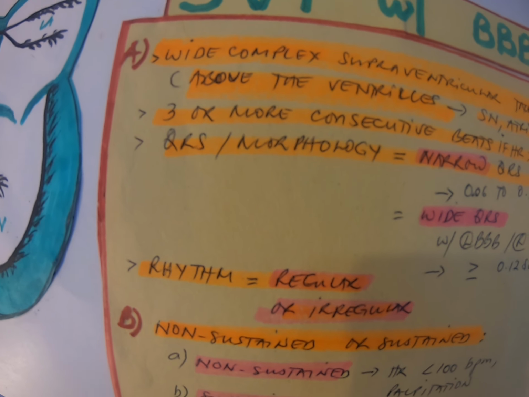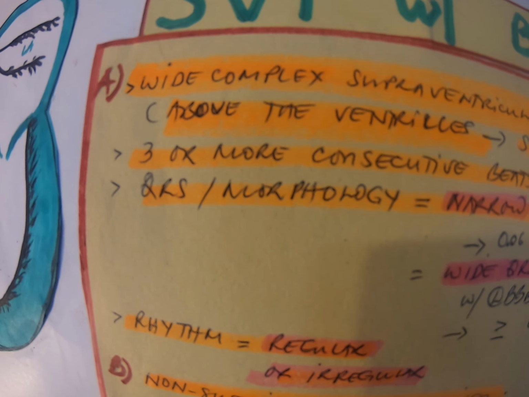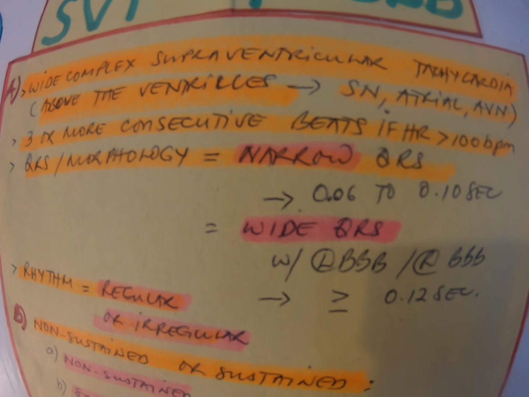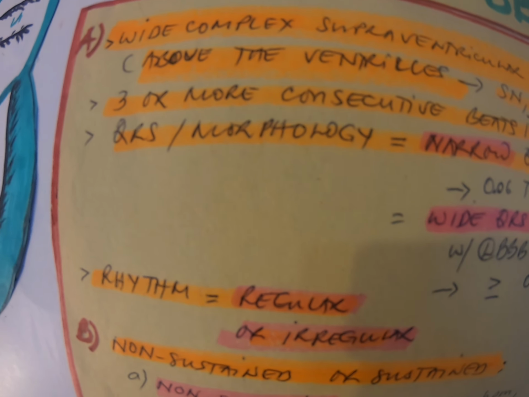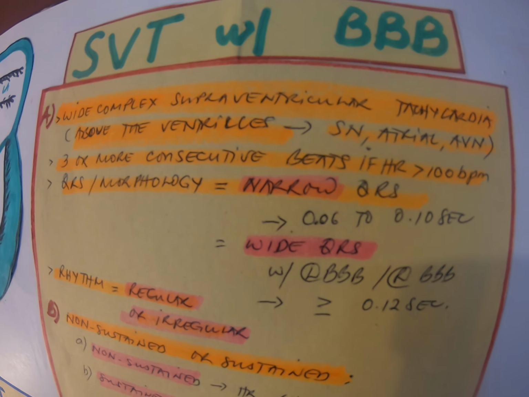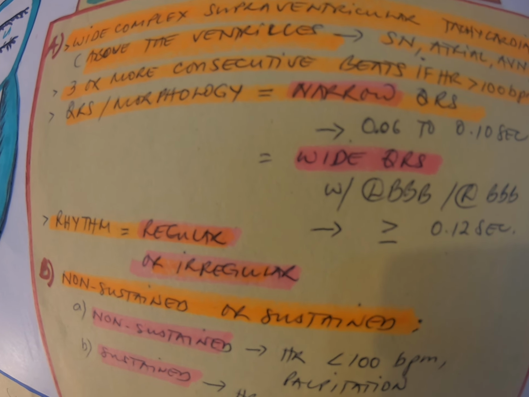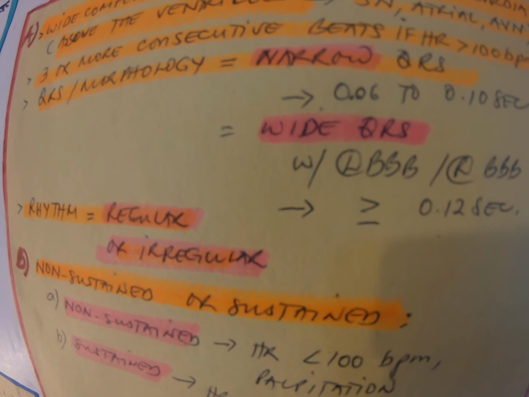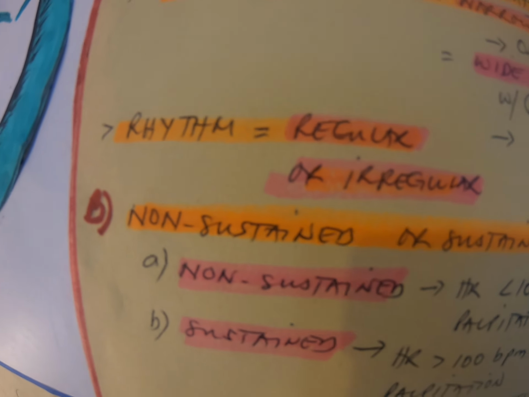Sometimes SVT could be a short run, or the whole rhythm could be SVT with bundle branch block. It is 3 or more consecutive beats, as long as the heart rate is more than 100 beats per minute. Normally, SVT is a narrow QRS rhythm of 0.06 to 0.10 seconds. But when they have bundle branch block, their QRS will be wide. It could be from the left or the right bundle, and their QRS will be equal to or more than 0.12 seconds. The rhythm could be regular or irregular.